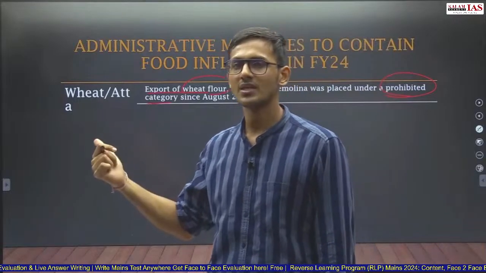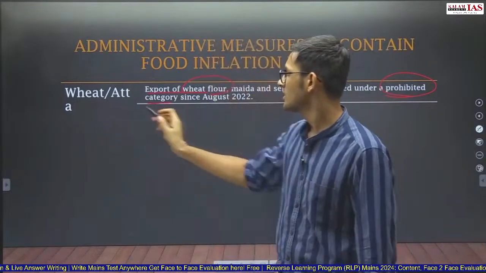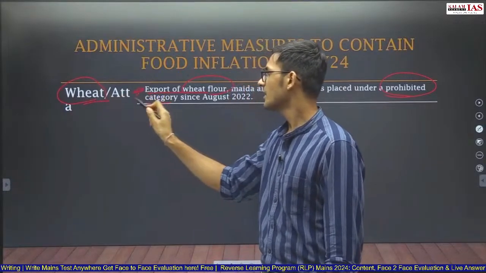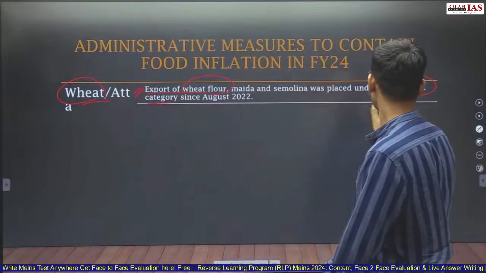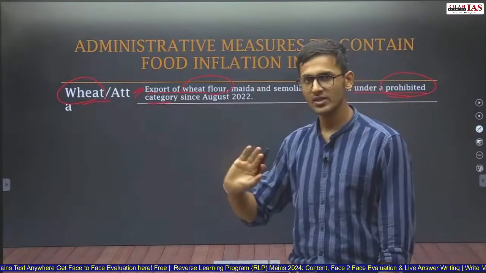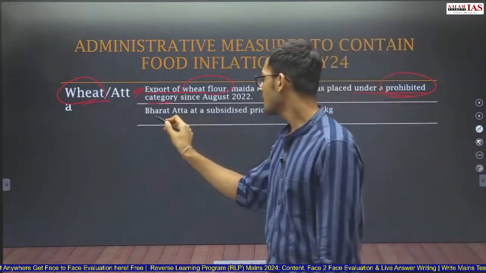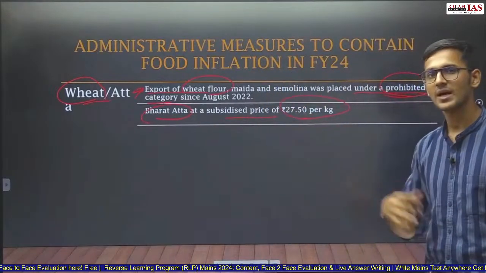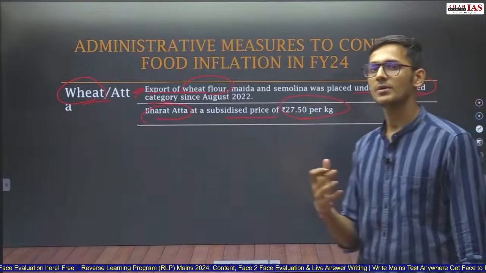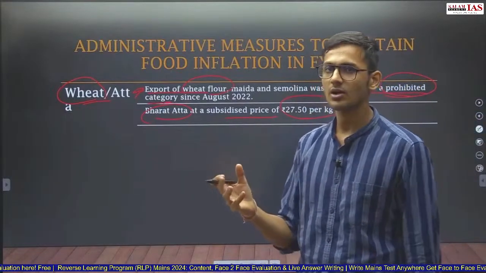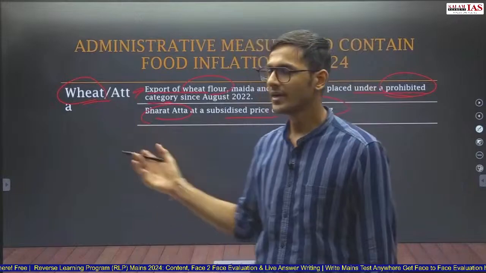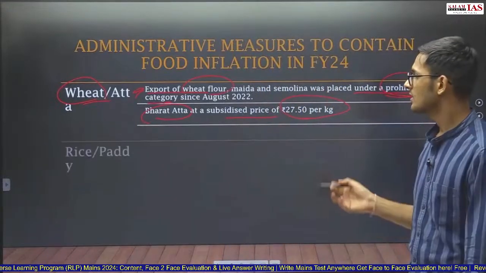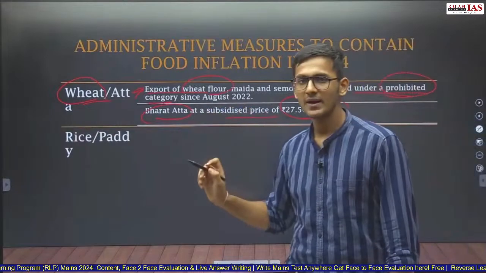We talked about 3 steps. Now there are several other steps. Wheat and atta. For wheat, you just write here wheat, and there is an arrow: export of wheat flour put under prohibited category. That is more than enough. Bharat Atta at a subsidized price of 27.5 per kg was provided. So Bharat Atta, a new brand developed, where the Government of India released its stocks in open market sales, and a subsidized price of 27.5 per kg was provided in the name of Bharat Atta.